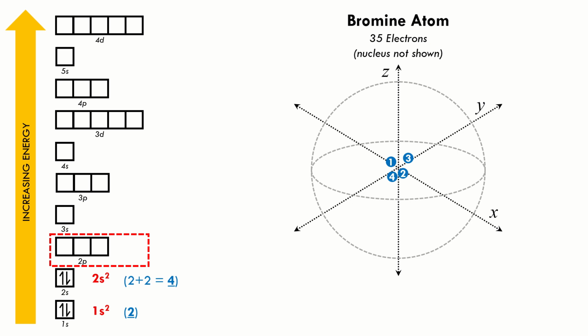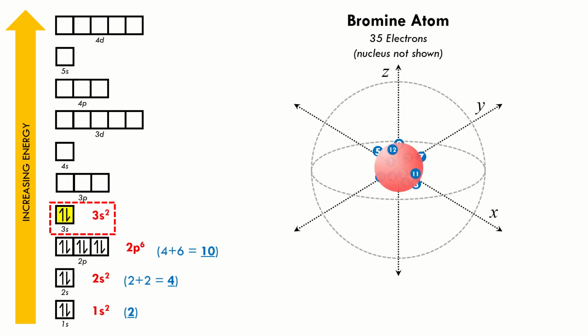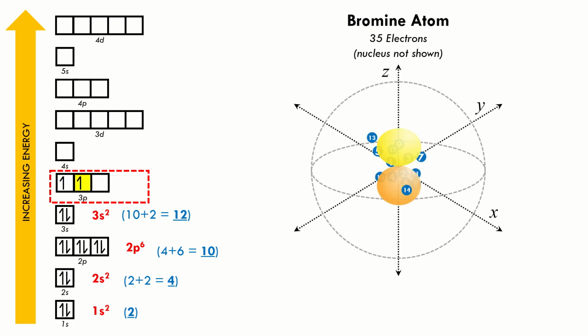Next, we go to 2p, which can carry 6 electrons. So let's put all those 6 electrons in here. Notation 2p6. 10 electrons down, 25 to go. Next, we go to 3s, which can carry 2 electrons. Notation 3s2. 12 electrons down, 23 to go. We go to 3p, which can carry 6 electrons. Notation 3p6. 18 electrons down, 17 to go.